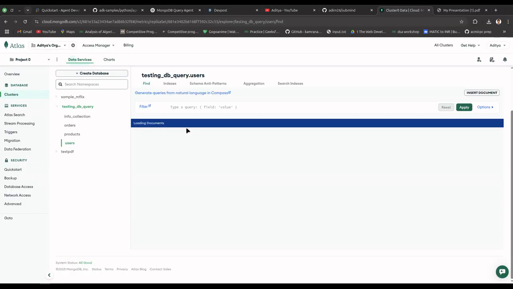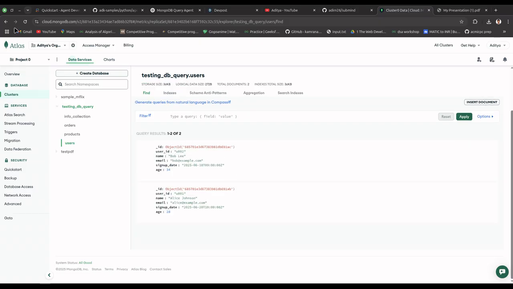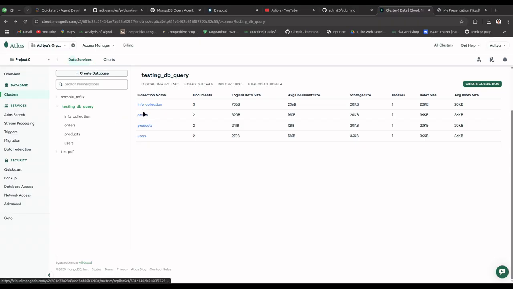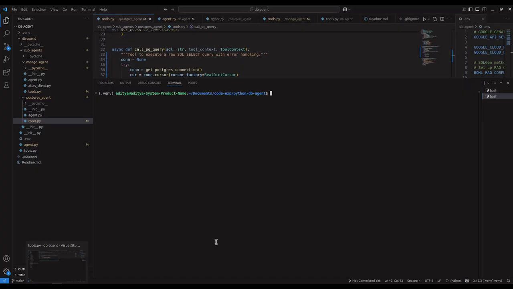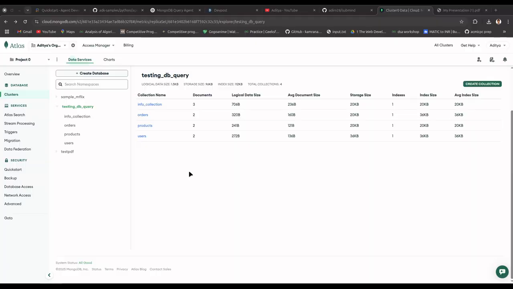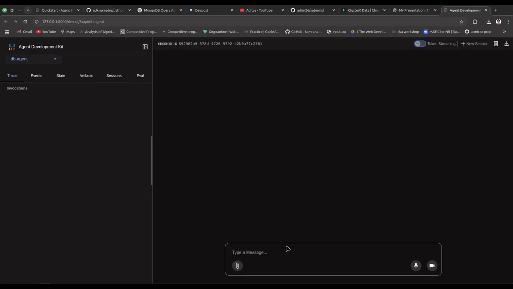And then if you go to users, we have user details as well. Then I also have a Postgres DB, which has system logs, campaigns, and payments information, which is linked to order ID, which is also the order ID in orders. So I'll be running the orchestrator agent, which is called DB agent, on my local using ADK web. So it has started the ADK web, and I have connected to DB agent.